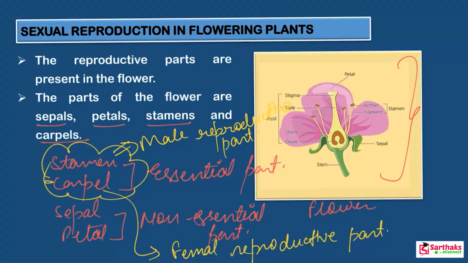Do you know that carpel is also known as pistil? So don't get confused. Here pistil is written, and this means carpel. So what I told in this session is that the reproductive part of the plant is the flower, and the flower contains different parts: sepals, petals, stamens and carpel. Stamen is the male reproductive part and carpel is the female reproductive part. In this chapter we will discuss the stamen and carpel in detail.